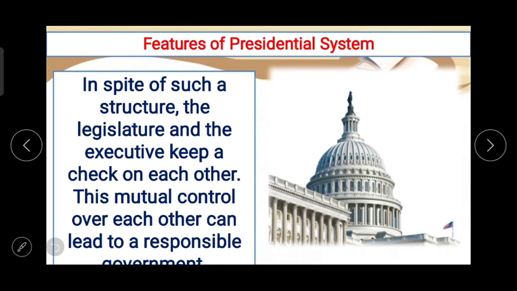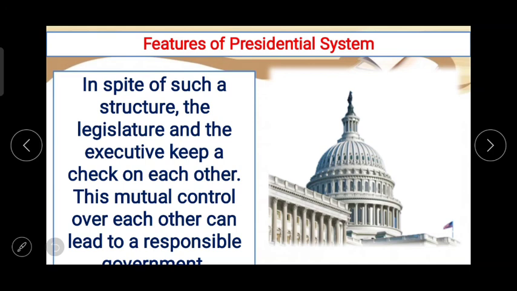Then the next one, in spite of such a structure, the legislature and the executive keep a check on each other. This mutual control over each other can lead to a responsible government, and it is very important in the democracy कि कोई भी एक सिस्टम जो है उसके हाथ में पूरी पावर ना जाए ताकि वो उसका मिसयूज़ कर सकते हैं. दैट इज़ वाई इट इज़ वेरी इंपॉर्टेंट टू कीप चेक ऑन ईच अदर.